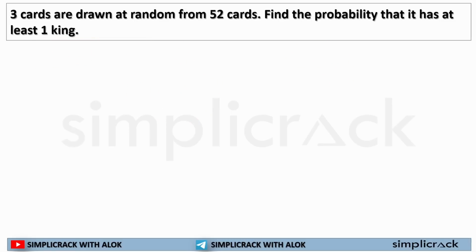Now, here, you are selecting 3 cards. That is 52C3. Find the probability that it has at least 1 king. So, there will be 3 scenarios. First scenario will be 1 king and 2 other cards. Second scenario will be 2 kings and 1 other card.